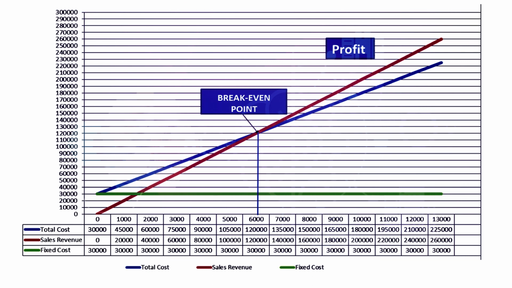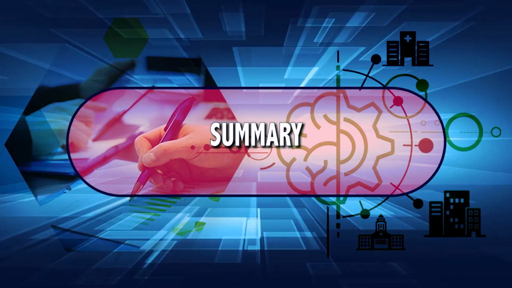As seen in the graph, it is shown that sales line intersects the total cost line at break-even point, whose value is 6,000 units, where total cost and sales is rupees 1,20,000. Hence, no profit and no loss.